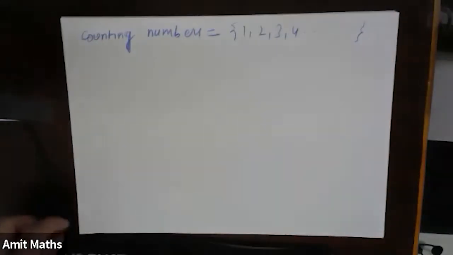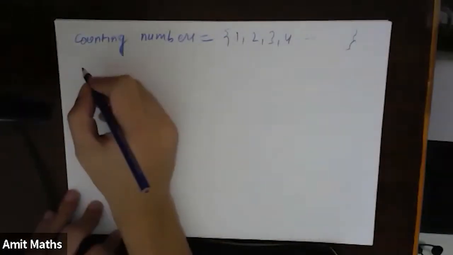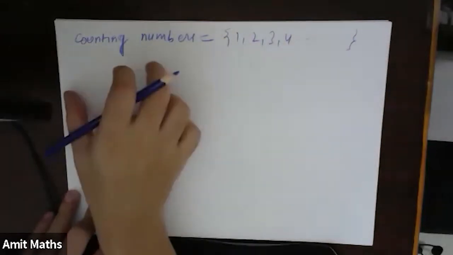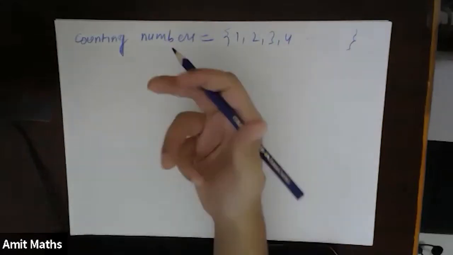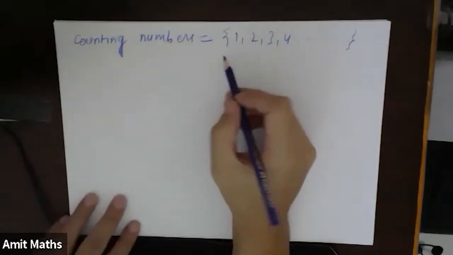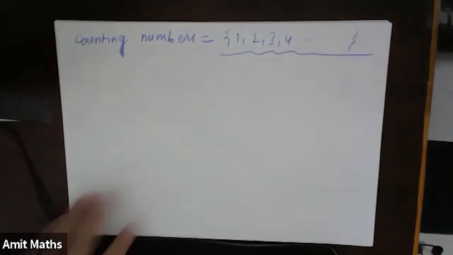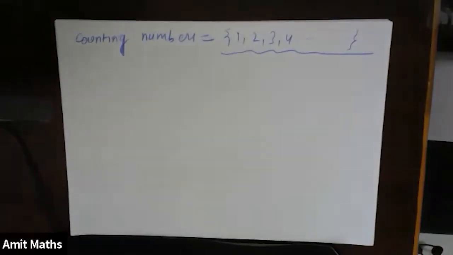Again, if somebody asks what the counting numbers are, I do not want to write 1, 2, 3, 4, 5, 6, 7, 8, 9, 10, and so on up to infinity again and again. If I do not want to write it again and again, I have to represent it with a name.